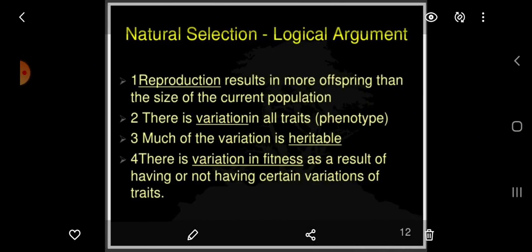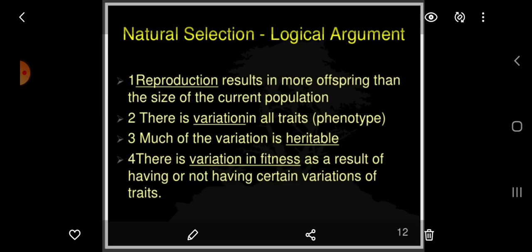Now, natural selection, a logical argument can be given for this. Number one, reproduction results in more offspring than the size of the current population. Number two, there is variation in all traits, that is, types. Number three, much of the variation is heritable. Number four, there is variation in fitness as a result of having or not having certain variations of traits.